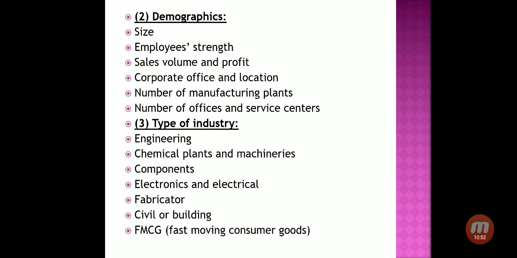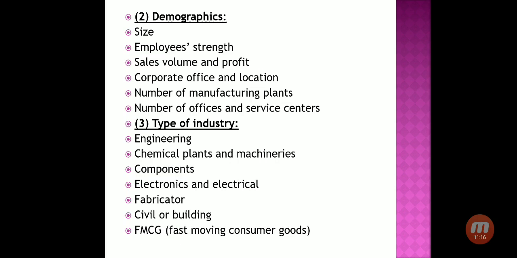So for example, if a new smartphone company came into the market, this company will gain the goodwill when they are saying that our service station is available nearby your district or the city where you are living. So number of offices and service centers.